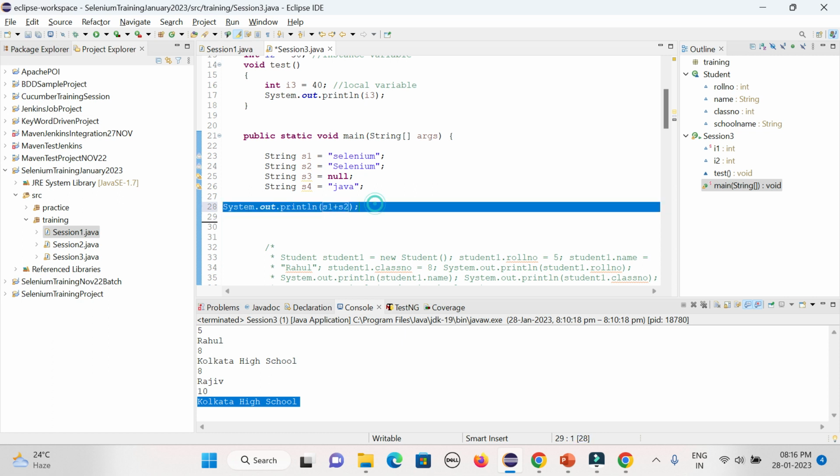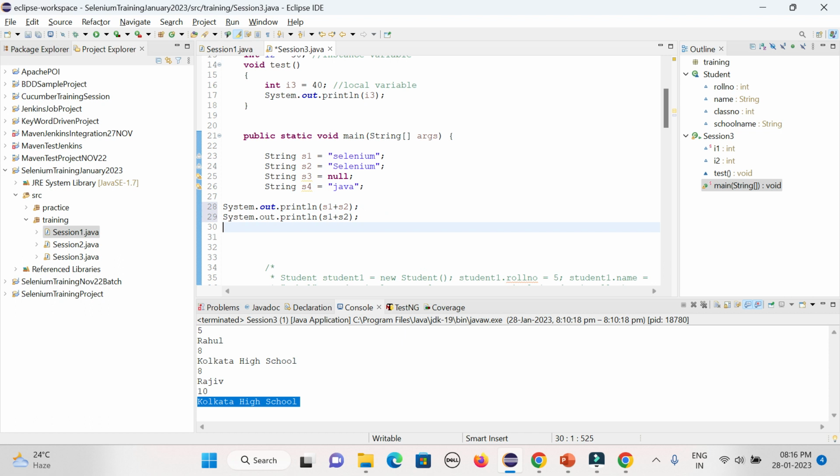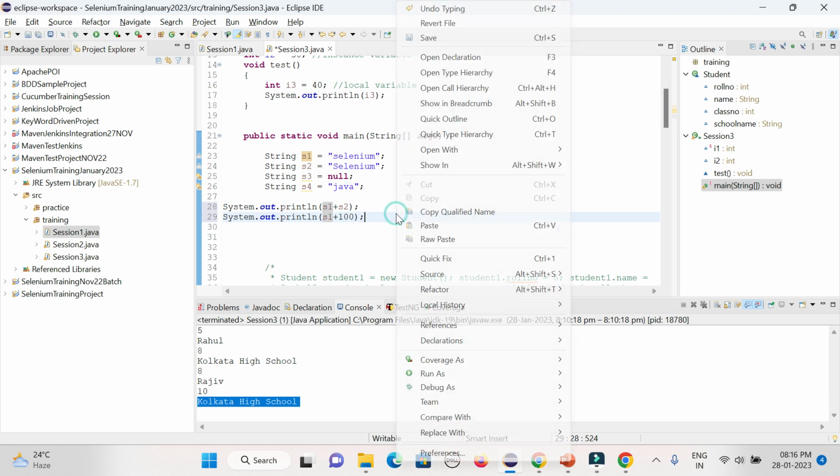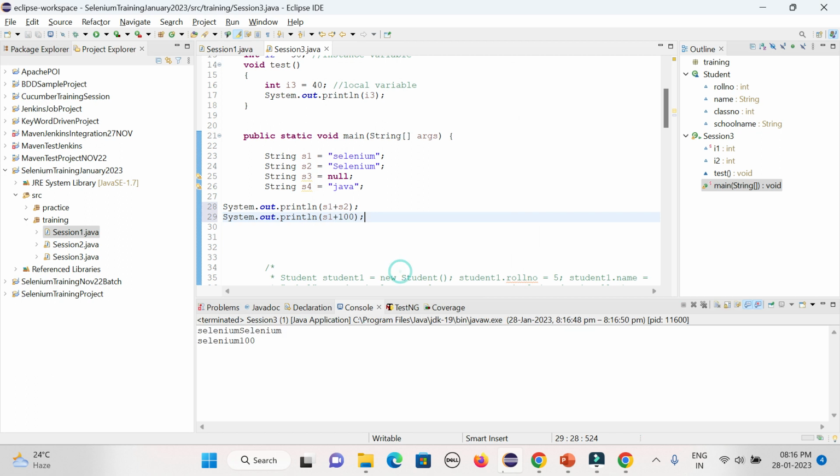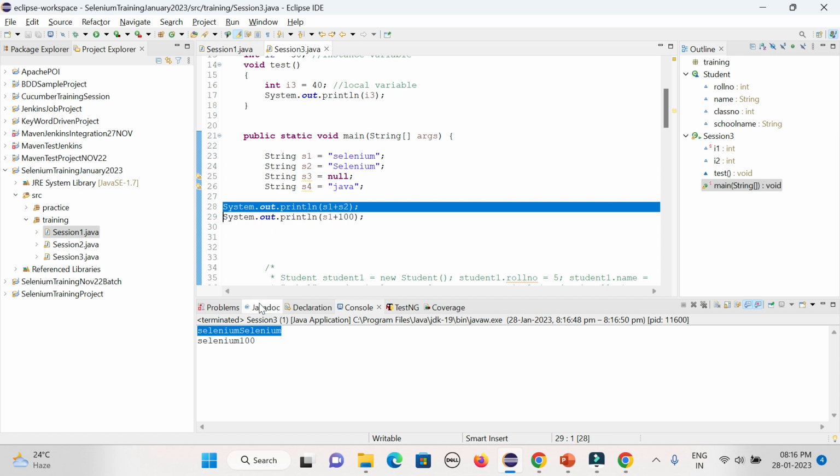And then say I want to add something called 100. So what will happen, it will concatenate. The value will be added after the string value. You could see selenium selenium because these two are concatenated, and here 100 is getting added.